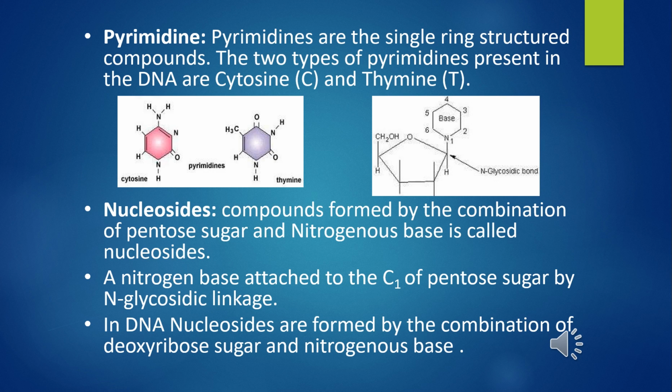A nucleoside is formed by the combination of pentose sugar and nitrogenous base. The nitrogenous base is attached to C1 of the pentose, at the first position, with the help of an N-glycosidic linkage. In DNA, nucleosides are formed by the combination of deoxyribose sugar and nitrogenous base. And if it's a nucleotide, then it will also have phosphoric acid.